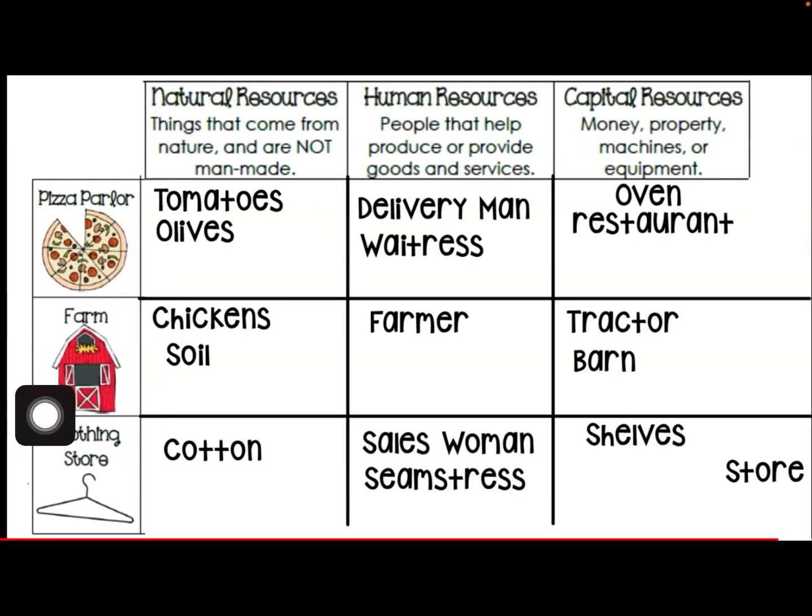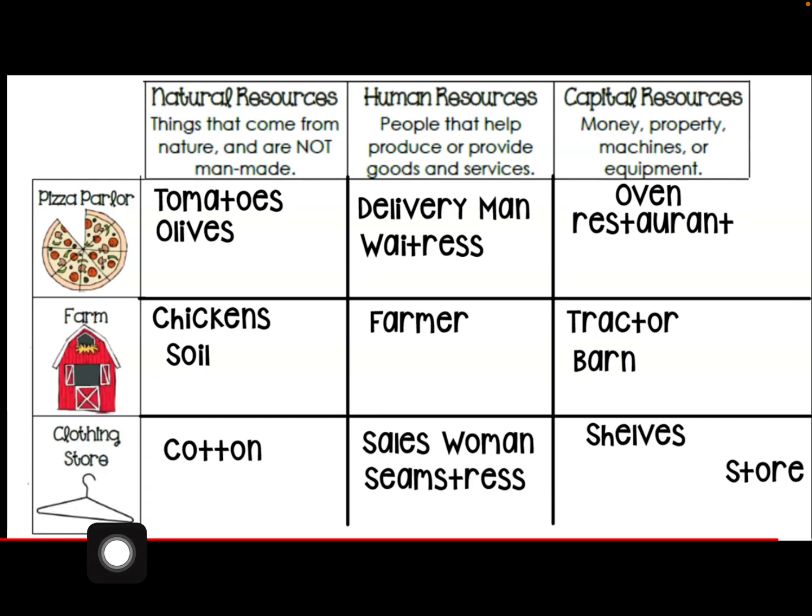Let's look at our next example. We have a picture of a farm here. Natural resources that are found on a farm. We have chickens and soil. Can you think of other natural resources found on a farm? You might have said different types of plants, vegetables, things that we grow. Those come from our earth and they are natural resources. Looking over to capital resources, we have a tractor and a barn. Those are capital resources that we might find at a farm.